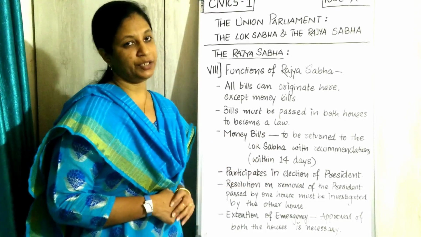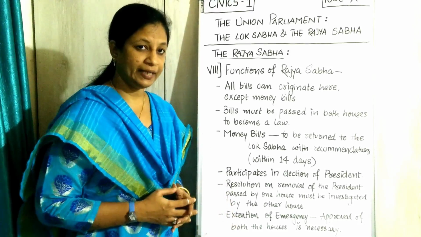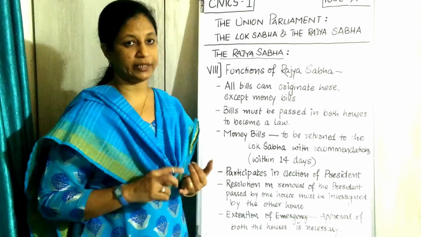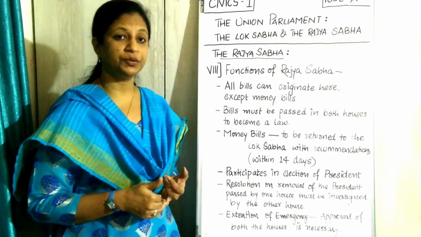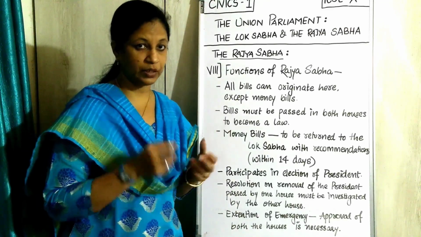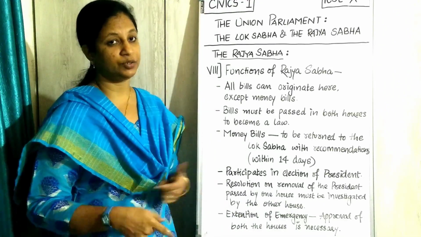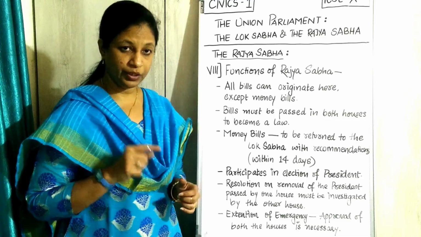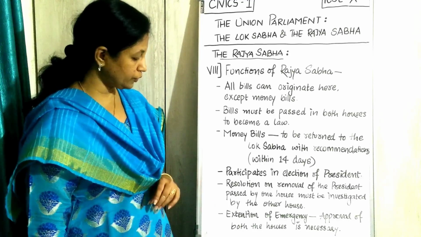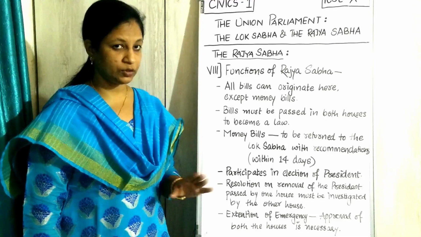If at all we have any resolution to remove the president, in any case we want to remove the president, at that time, it can be that the Rajya Sabha started it saying the president has to be removed, or the Lok Sabha started it saying the president is not good. If either of the two houses started it, the second house should go with the suggestions or it has to go into investigation. Then only it gets approved, or else it is not valid. So the resolution on the removal of the president passed by one house must be investigated by the other house. Otherwise it is not valid.